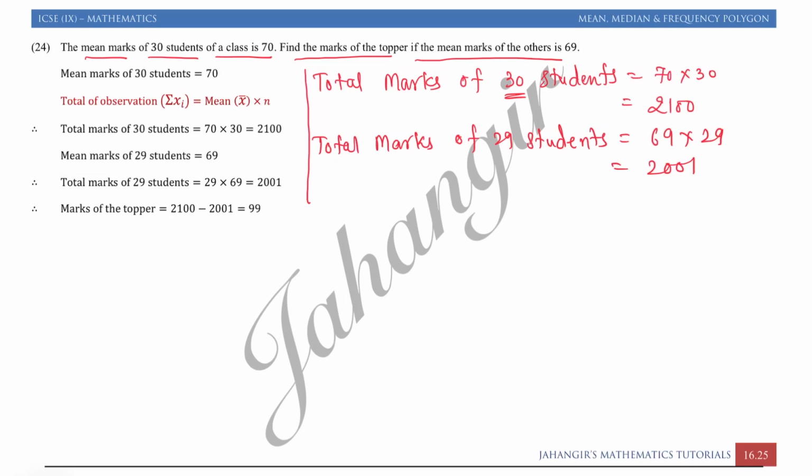So whatever difference we are getting in total, that is the marks of the topper. Therefore we can write marks of topper is 2100 minus 2001, that is equal to 99. So marks of topper is 99.